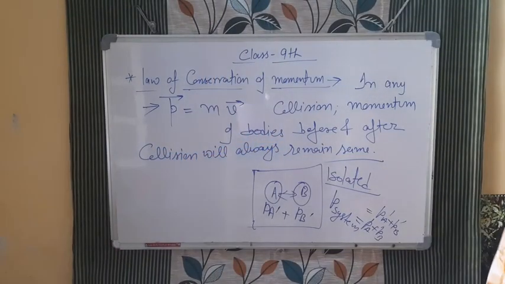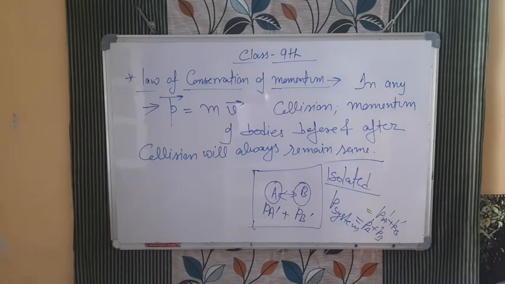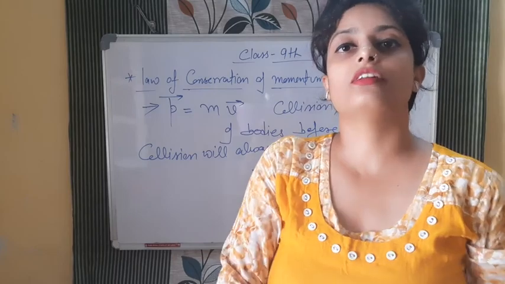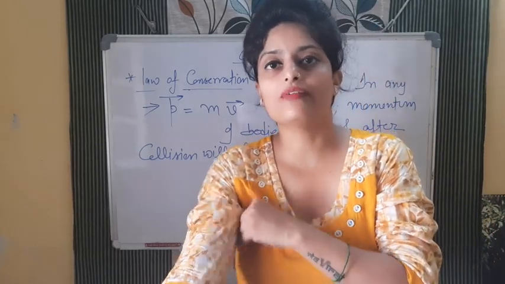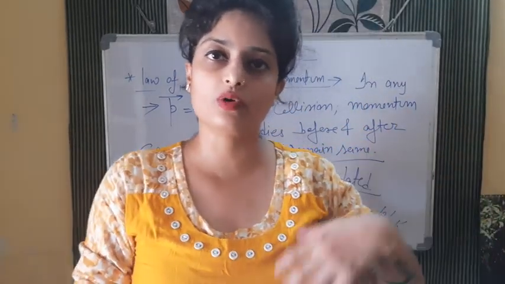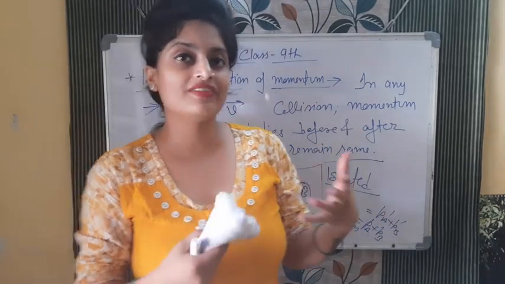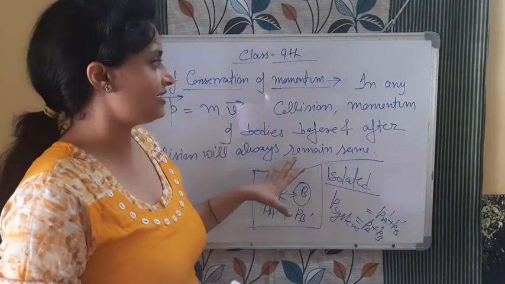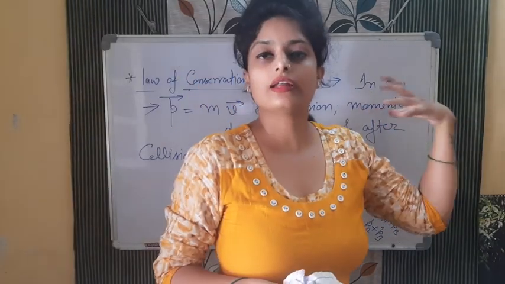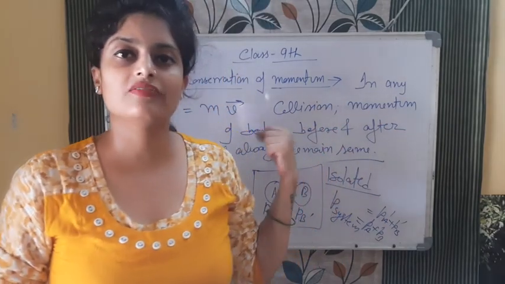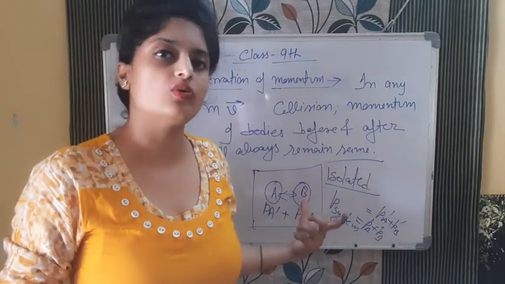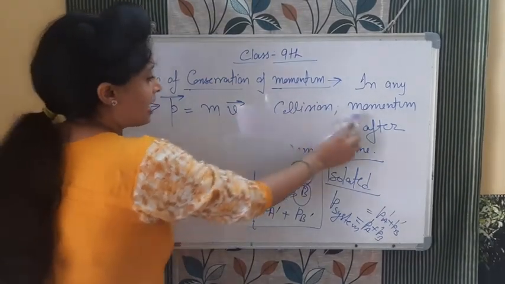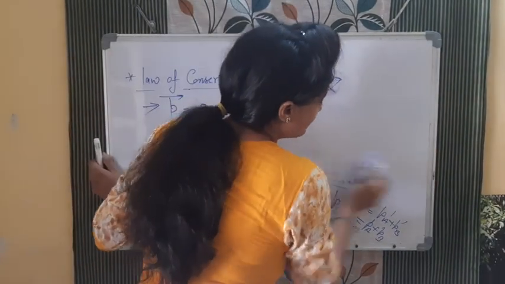What I'm saying is that the net momentum of the system always remains constant if there is no external force applied on that system. In that system there may be two bodies, three bodies or more. When they are colliding with each other, the net momentum is always the same. So in a simple way, how can we define it? In any collision, when one body is colliding with another, the net momentum before collision is equal to the net momentum after collision. We need to prove this. How will we prove it? We will use Newton's third law.